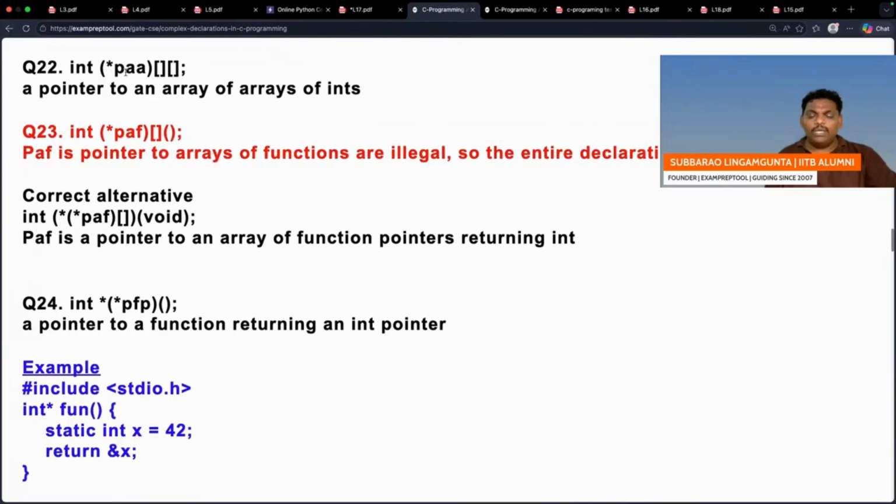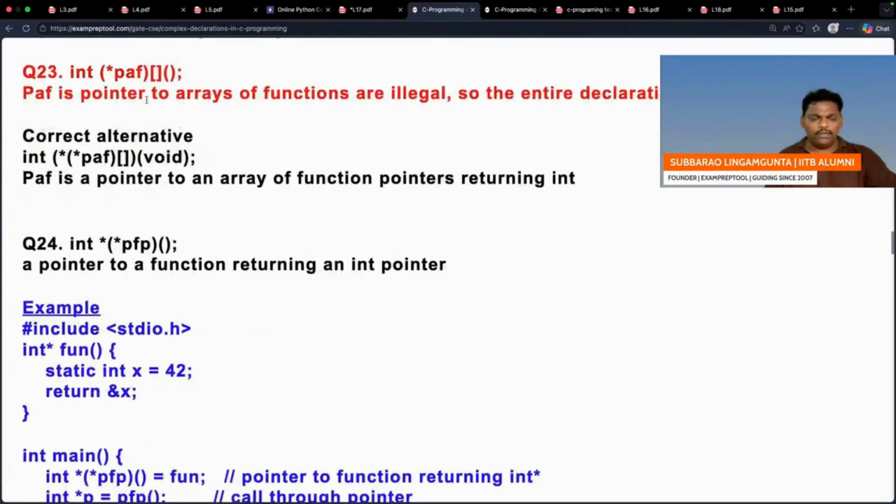Next one, PAA is a pointer pointing to a 2D array where everyone is a normal element. That is also okay. Question number 23: PAF is a pointer pointing to an array where everyone is a function which returns an integer.